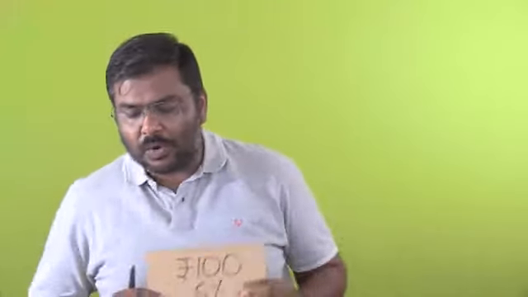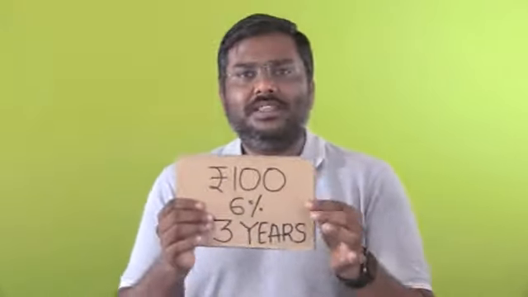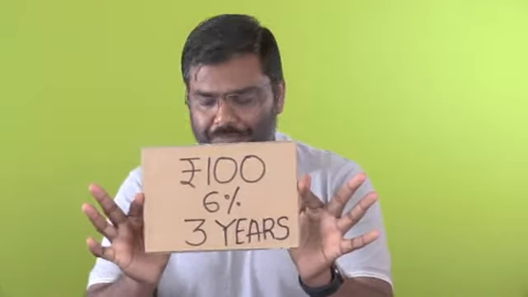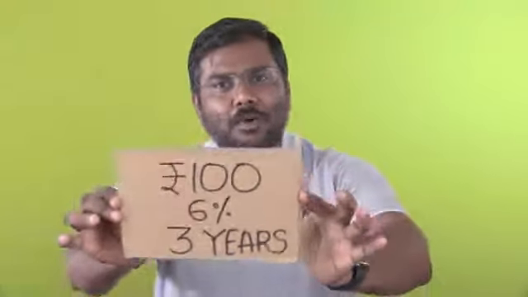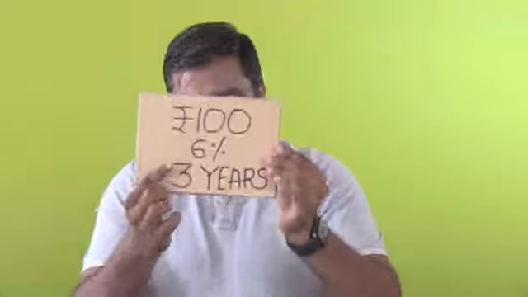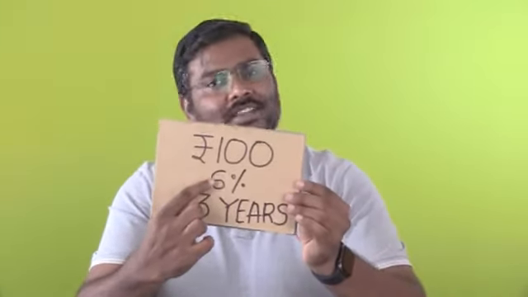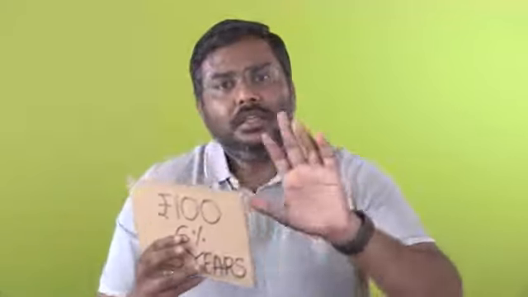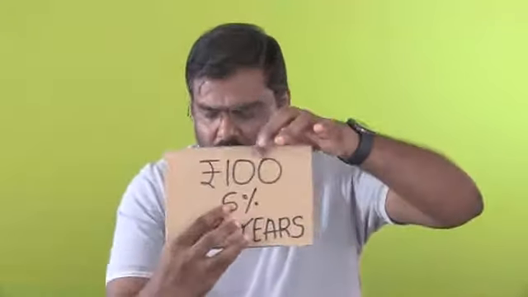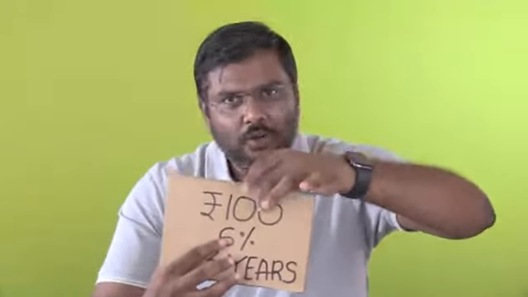For example, many of you ask me, sir, what do you mean by that? Let's say, this is a bond. This is a bond issued by the government. How much is the coupon rate? How much is the interest rate? 6%. Government will give you 6% of 100 rupees. 6 rupees will be given by the government to you.